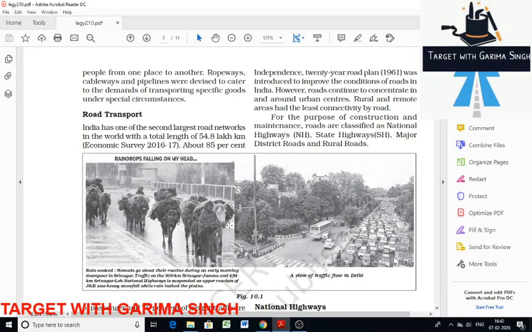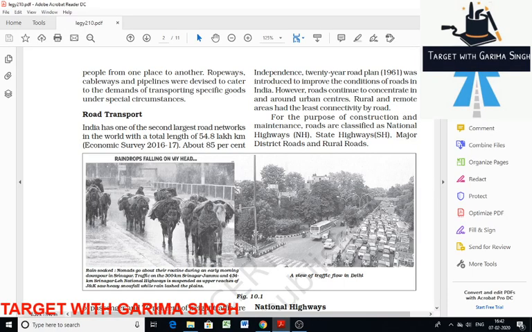The first attempt to improve and modernize the road network was made in 1943 with the Nagpur Plan. But due to lack of coordination among the princely states and the British, it remained unimplemented. The second attempt was made after independence with the 20-year road plan, that is 1961, to improve the condition of roads in India. But roads still continue to be concentrated in and around urban centers, and rural and remote areas remain less connected by road.